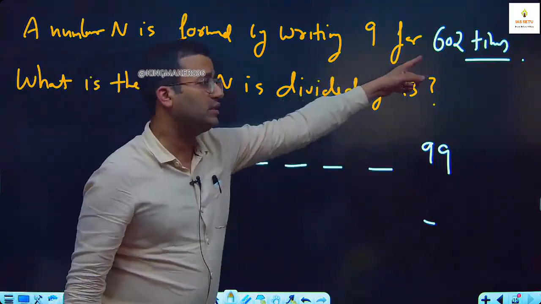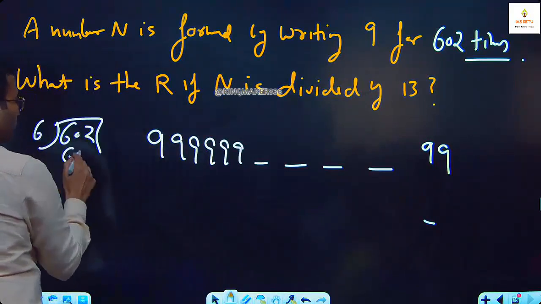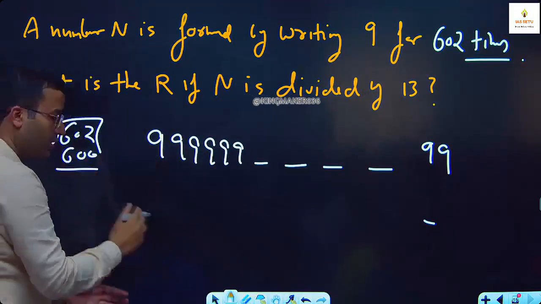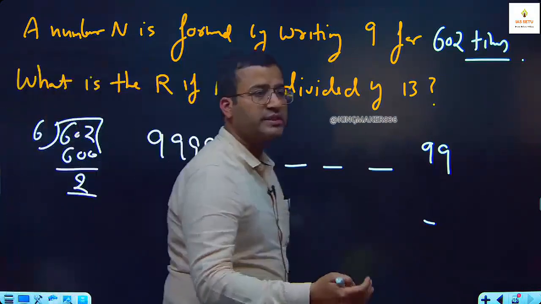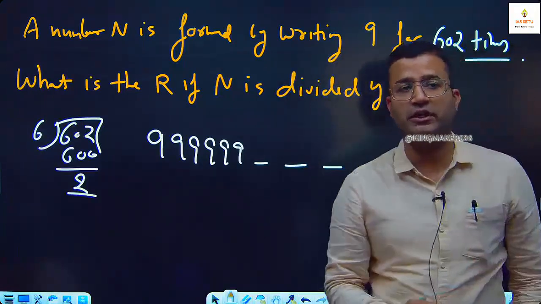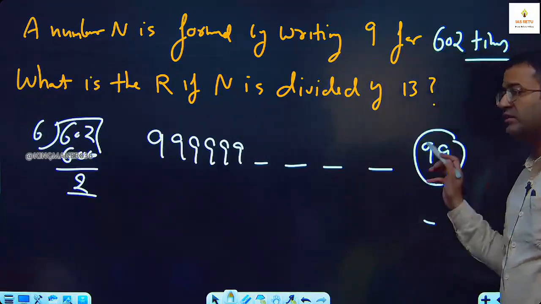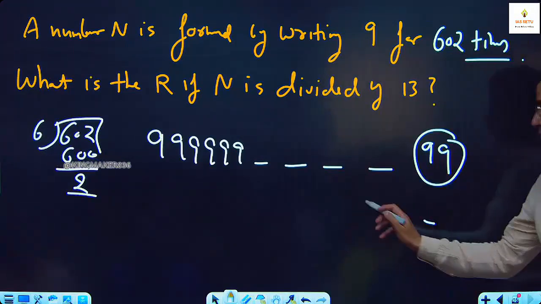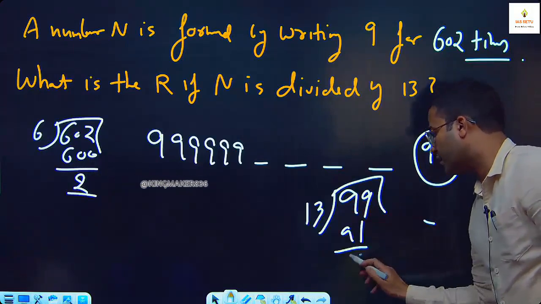Because 602, if you divide it by 6, up to 600 we have exact pairing, we have 2 extra 9s. Exact pairing of 6 digits gives remainder 0. Only the extra 9 will decide. There are 2 9s which are going to be extra. These 2 9s will decide what your remainder is. So this 99 divided by 13 gives your answer 8.